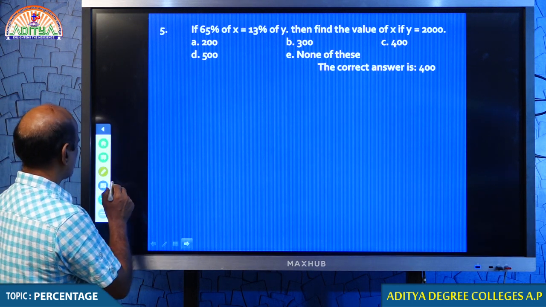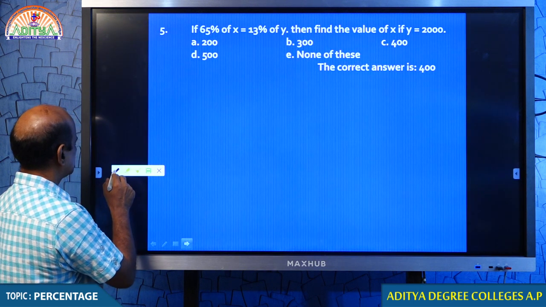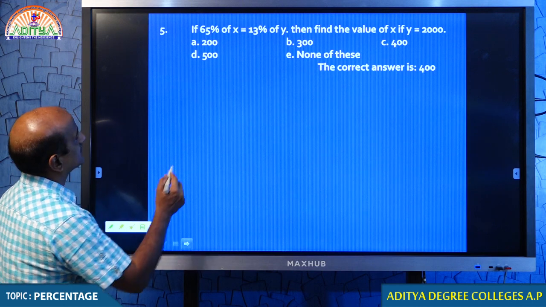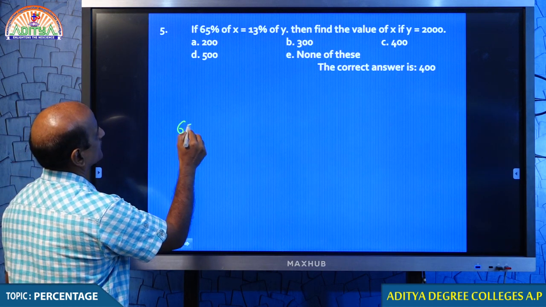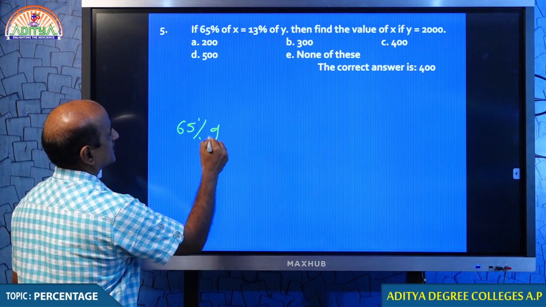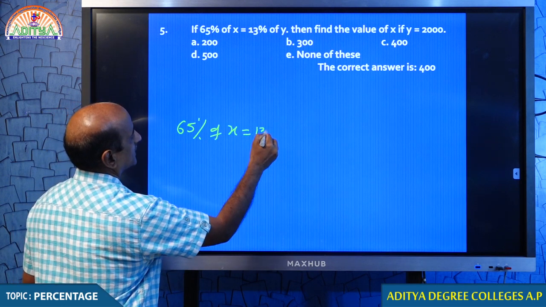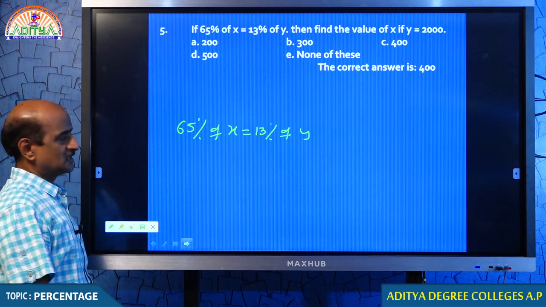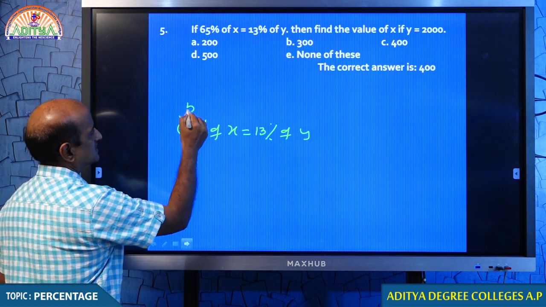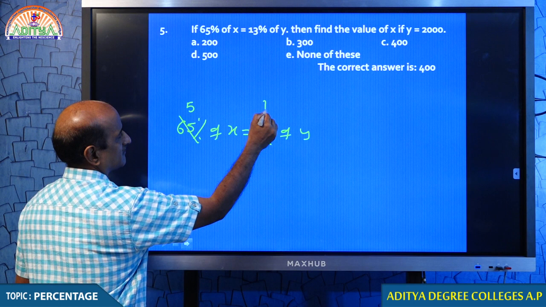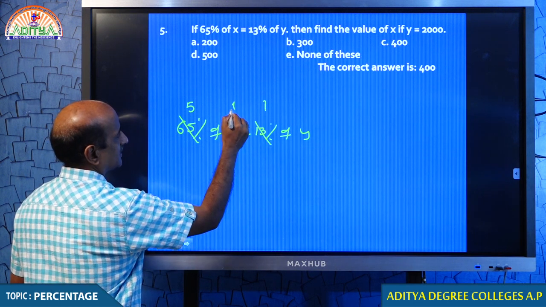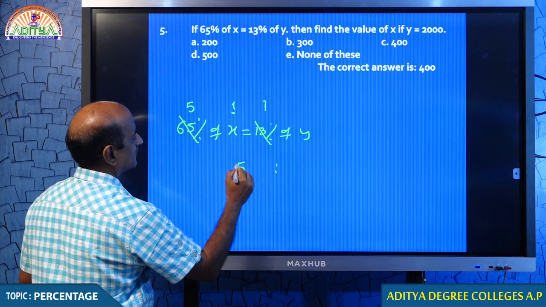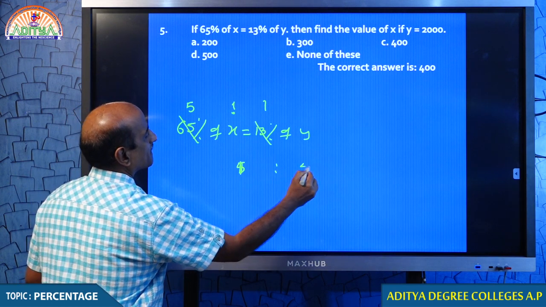Now, question number 5. Just look at that. In question number 5, 65% of x is given equal to 13% of y. Come on, students, now we can have a clear picture about this. Percentages 65, 13, ratio 5:1. Hence, the values of x and y are in the ratio 1:5.